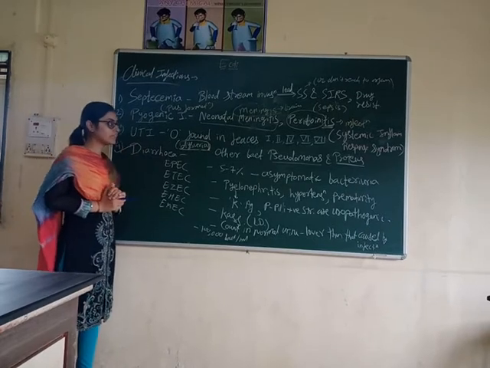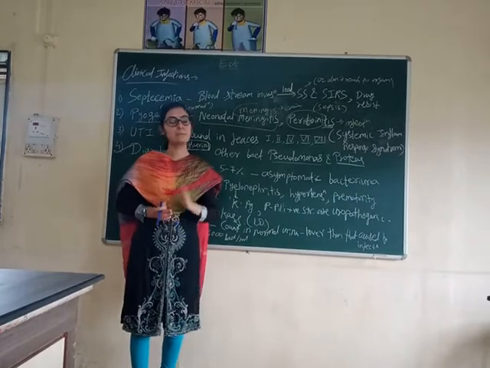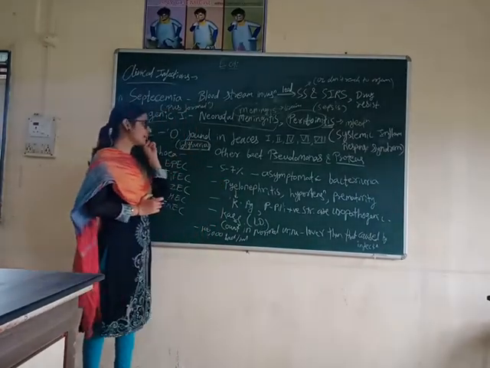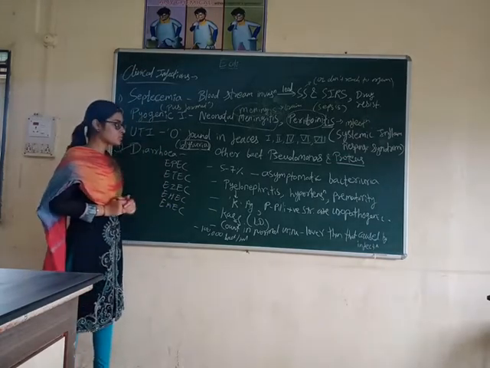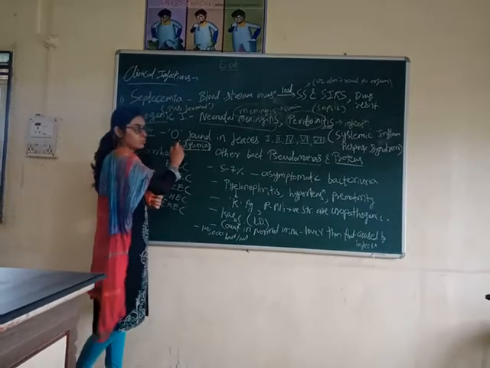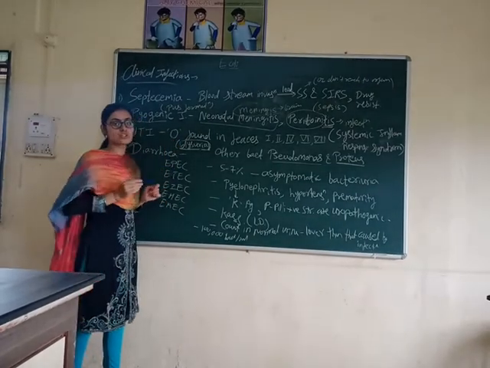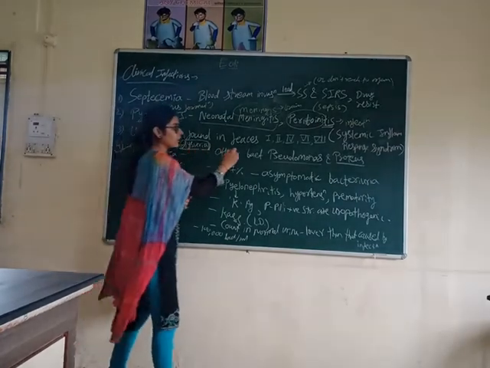Next is UTI, which is very important and very major. This mainly occurs in females, pregnant females. UTI stands for urinary tract infection. Now what is UTI? What is O? O is the antigen. We have already shown the antigenic structure of E. coli. So O is the antigen found in the feces.